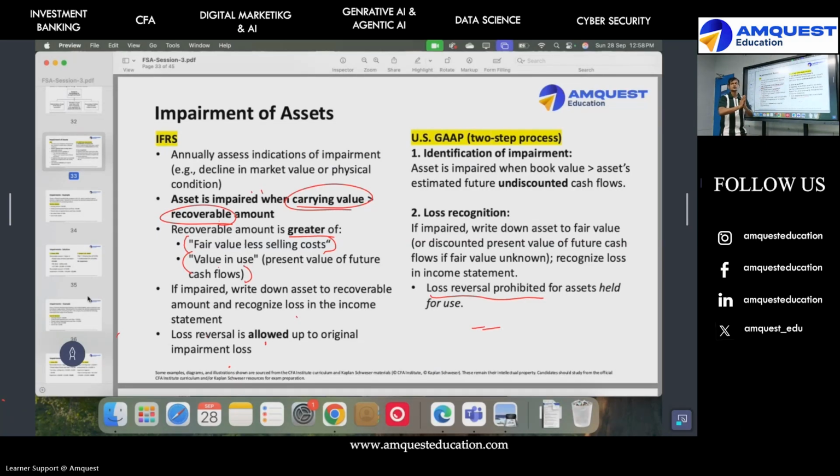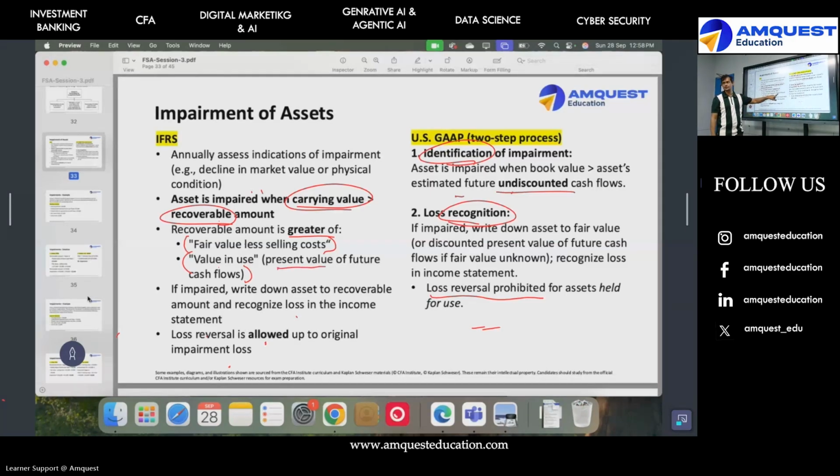IFRS says find the difference, find the impairment, record it. US GAAP says you first test for impairment. You first see, is there impairment? Then you will compute. So US GAAP says I will first identify impairment and then recognize the loss. Now, when I identify impairment, it looks at undiscounted cash flows. Here, I look at discounted cash flows.